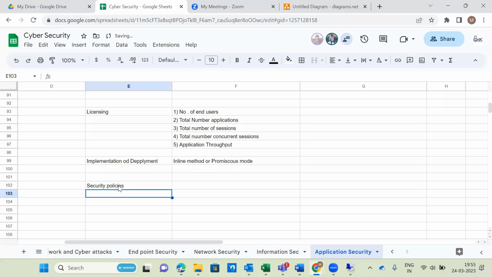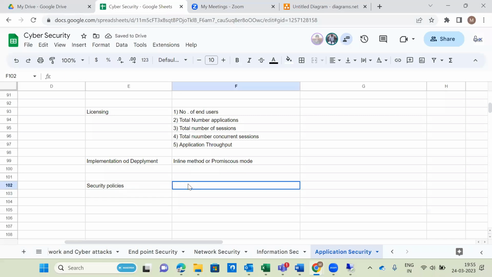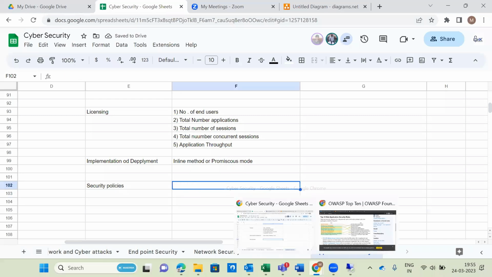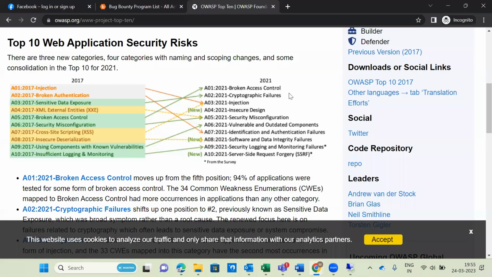Next one is the security policies. What are the different types of policies we have to configure? Broken access control. Next one is cryptographic failure. Next one is injection policy. Next one, insecure design. Next one is security misconfigurations.